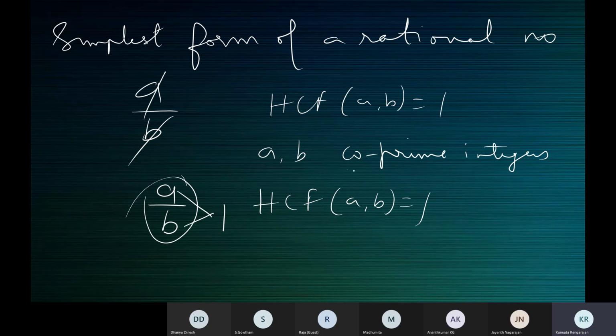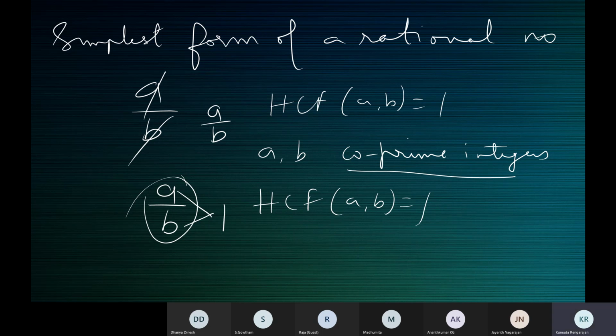So using this technical term, a rational number a by b is said to be in its simplest form if a and b are co-prime integers. Co-prime integers meaning their HCF is 1.